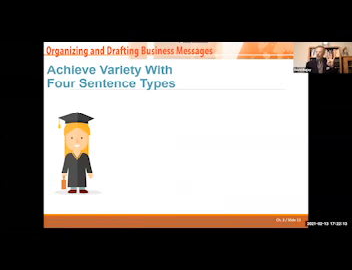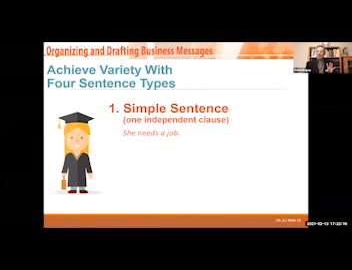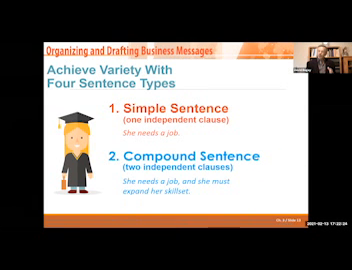You remember there's 4 types of sentences. You have the simple sentence: 1 independent clause. She needs a job. That's a simple sentence. And the second kind is called the compound sentence, where you have a connector between 2 independent clauses. She needs a job, and she must expand her skill set. 2 independent clauses joined together by a simple comma with an and makes it a compound sentence. Simple sentence, compound sentence. They're very different.